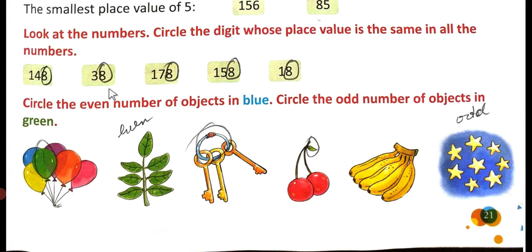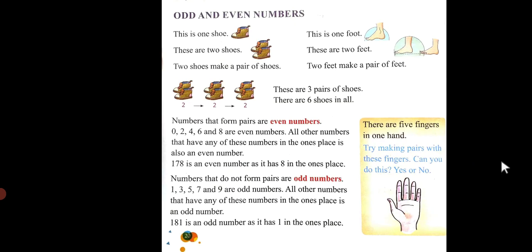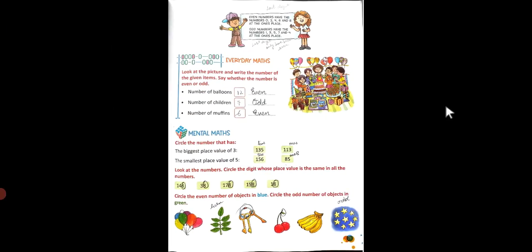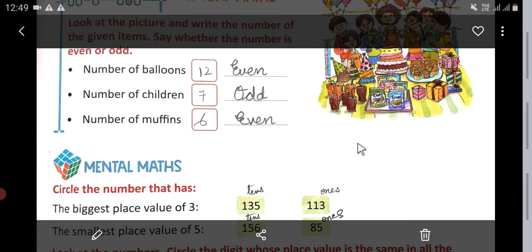So now we have to see the objects in blue. You can see the objects in blue: 1, 2, 3, 4, 5, 6, 7, 8. So this is an even number. Is it clear? I hope that you have understood what you have to do in this exercise.